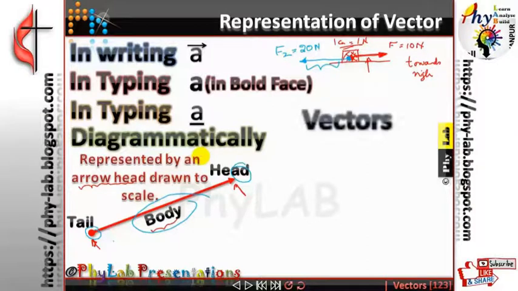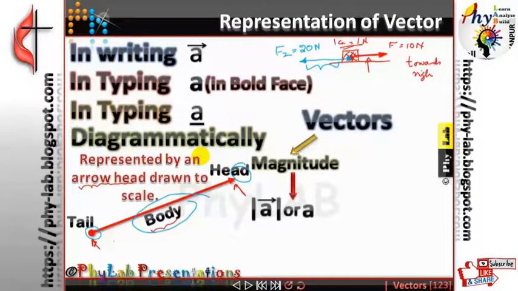So vectors' magnitude is represented by the length of the arrowhead. Is that clear? So the length part of the vector represents the magnitude and is always written as modulus. Can you see over here?